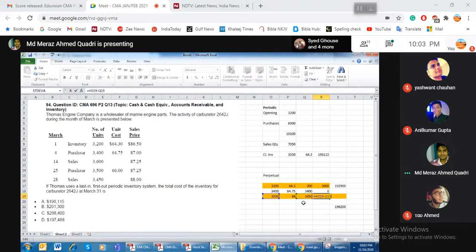Okay. So there is a little difference. When they ask the periodic, you have to follow the total approach. But when they ask the perpetual, you have to go with the line by line, like you have to follow the dates.